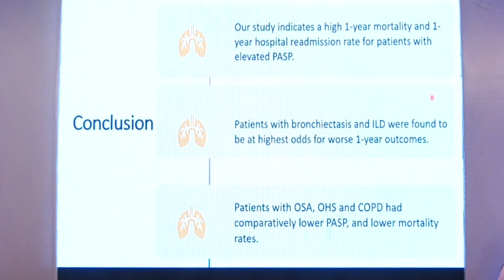So, conclusions. Our study indicates a higher 1 year mortality and 1 year hospital readmission rate for patients who have higher pulmonary hypertension. Patients with bronchiectasis and ILD were found to have the highest odds for worse 1 year outcomes, and OSA and OHS have lower mortality. Another outcome of our study was when you see patients who have a different set of pressures in pulmonary hypertension.